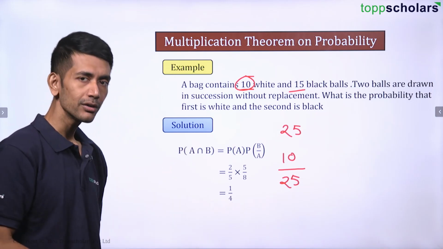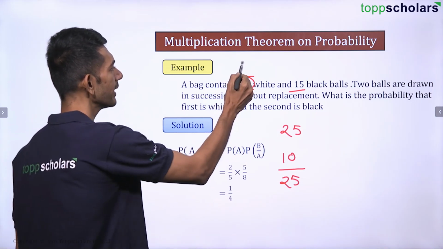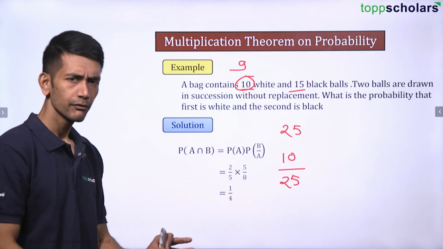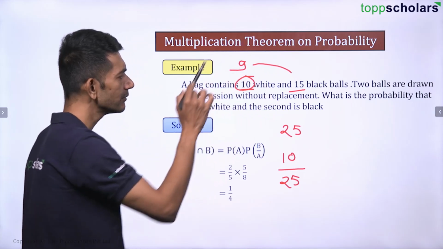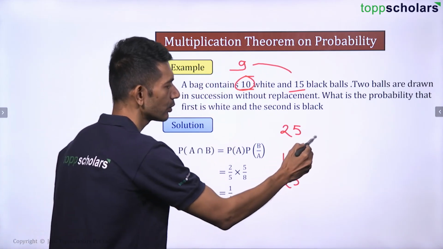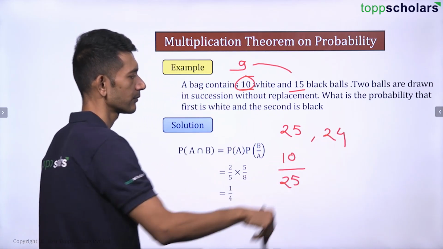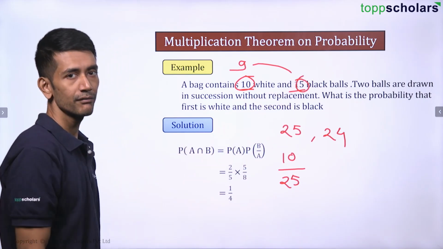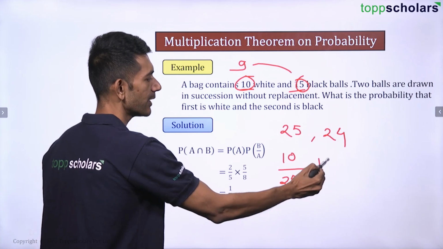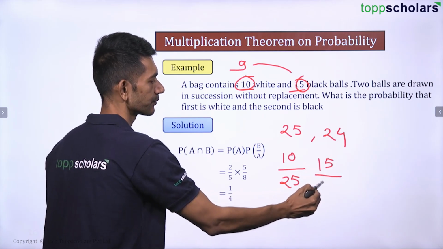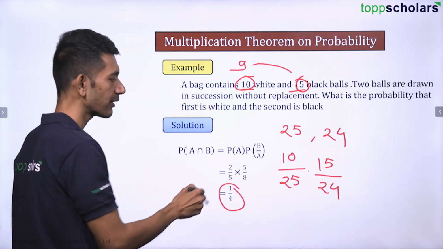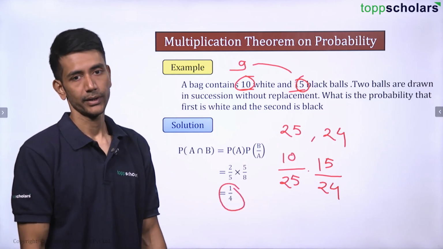One white ball is gone. So white balls, how many are remaining? 9. How many black balls are remaining? 15. 9 plus 15? 24. Total balls? 24. Correct? How many black balls? 15. So here I'll get 15 by 24. Just multiply these values, you're going to get 1 by 4. That's it. Simple. Let's continue.